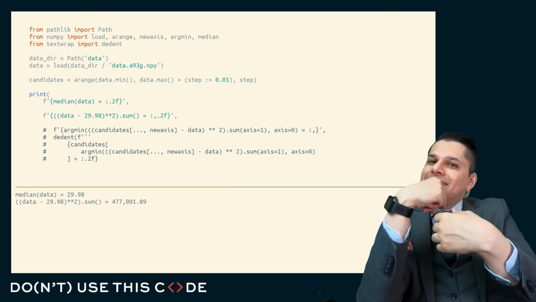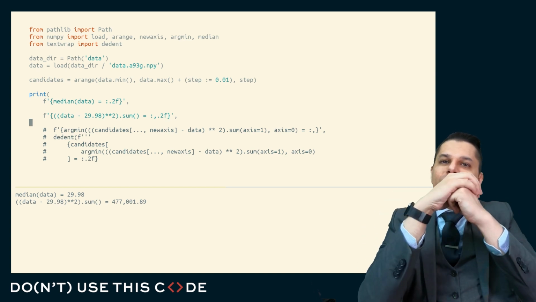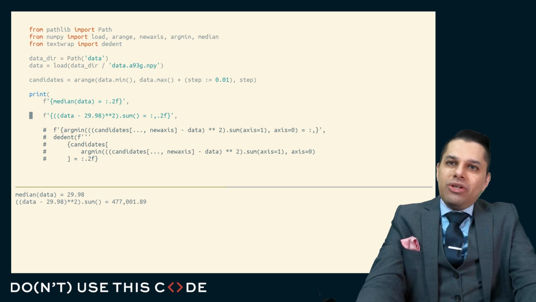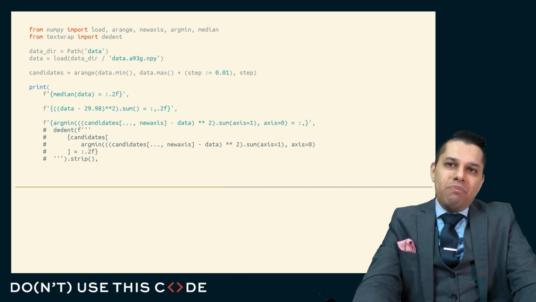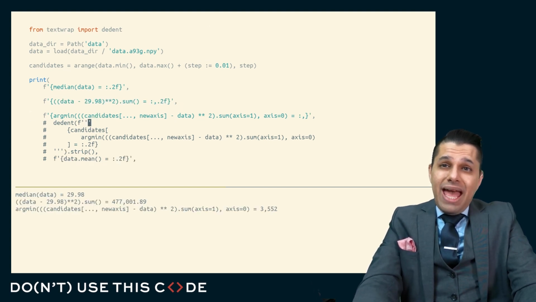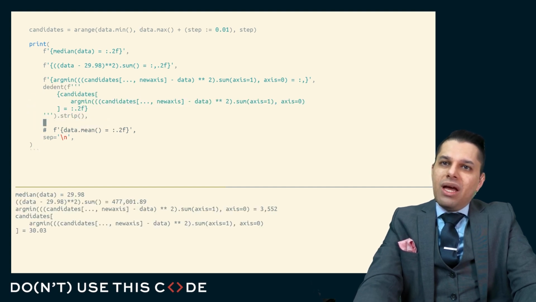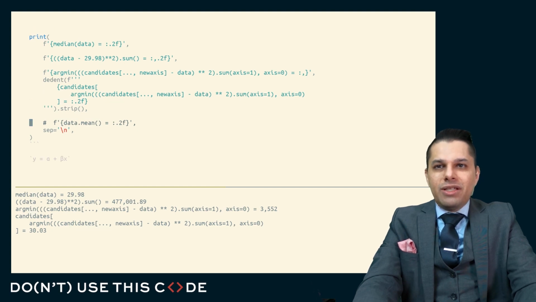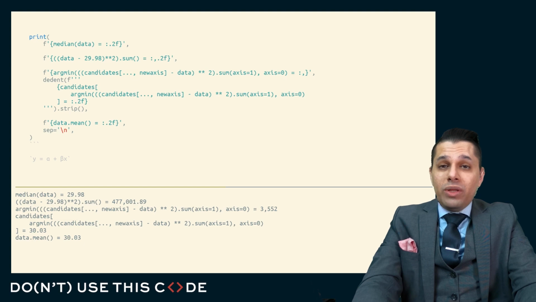If I wanted a point estimate, one single value as the best guess for what this data is, what I could do is construct a bunch of possible candidates for this value, and I could just use an argmin to find which one minimizes this error. If I did that and then mapped it back to the original data values, I could see 30.03 minimizes this error as a point estimator. And if you remember, we have just rederived what the mean is.